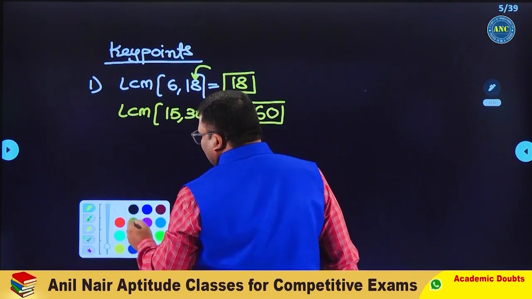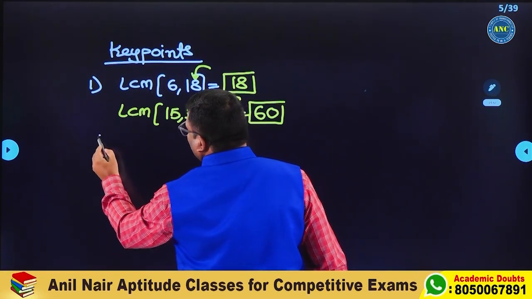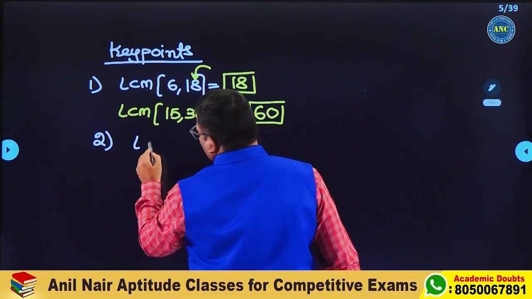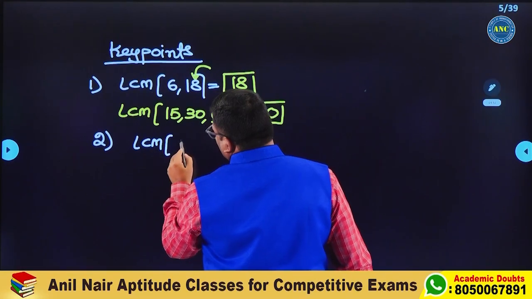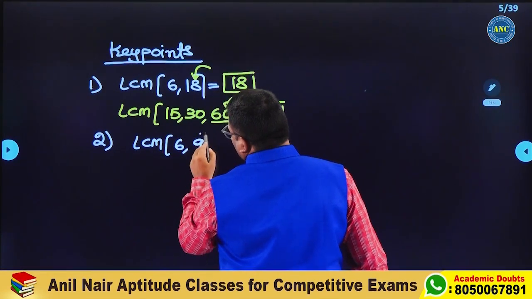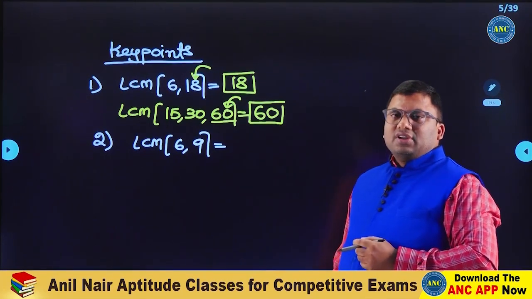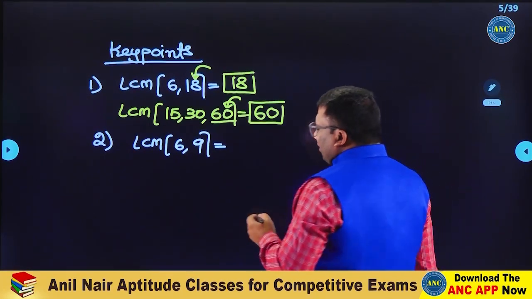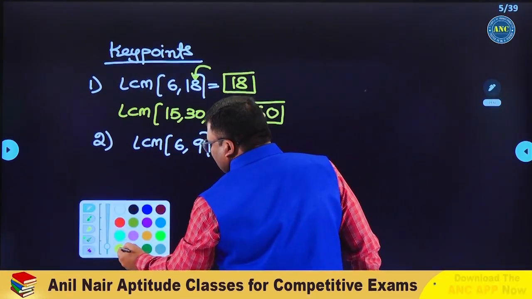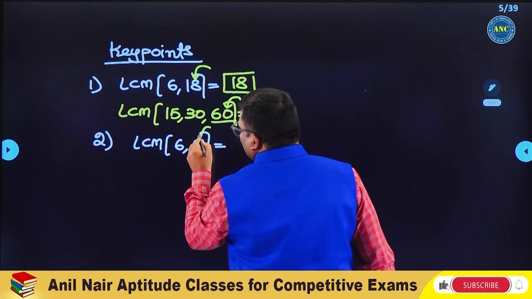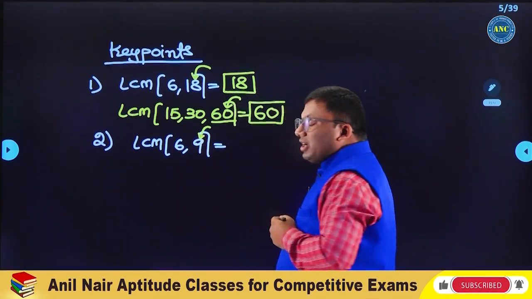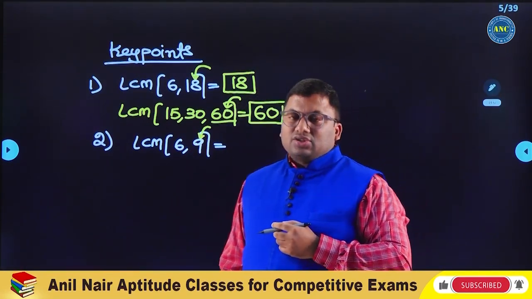Second way, write down in the same way whatever I am telling you. LCM of 6, 9. Whenever you are doing LCM, the focus is on the largest number. The largest number is 9. Is 9 divisible by 6? 6 ones are 6, 6 twos are 12.